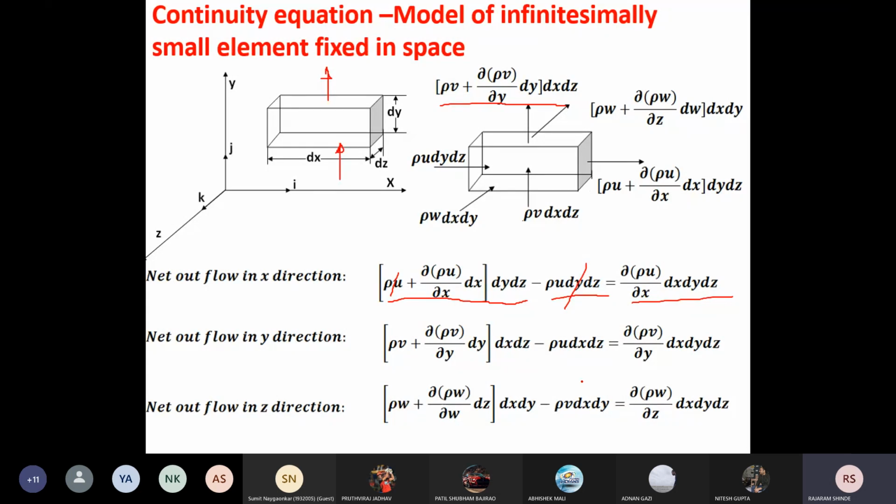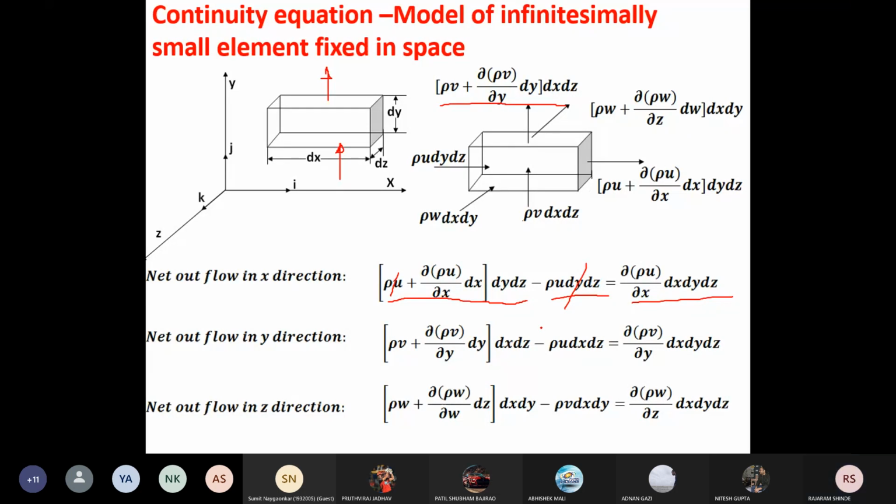Don't consider this only as outflow, it may be inflow also. These are the three equations which we will use for writing the net mass flow through this fluid element.